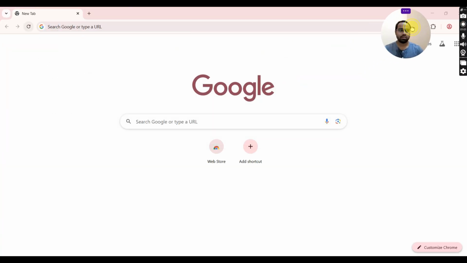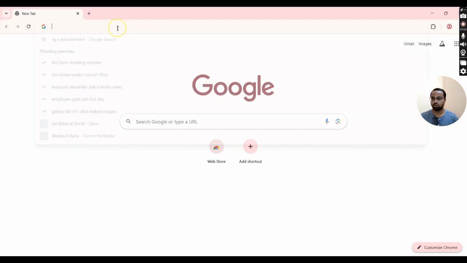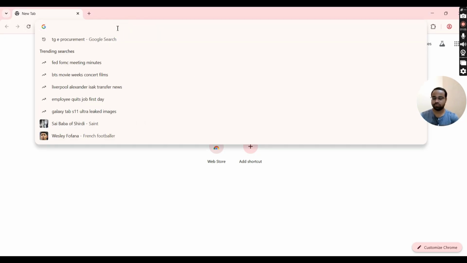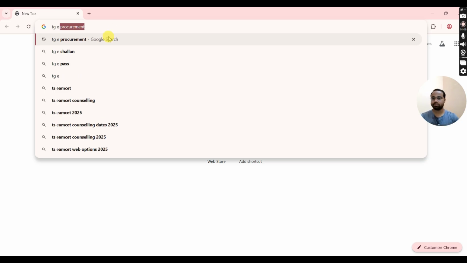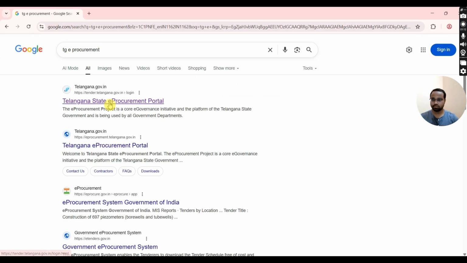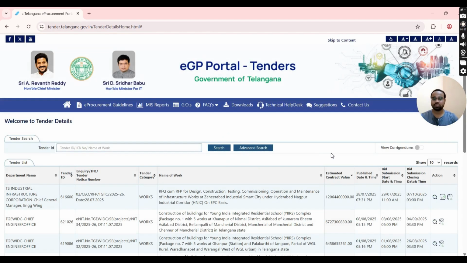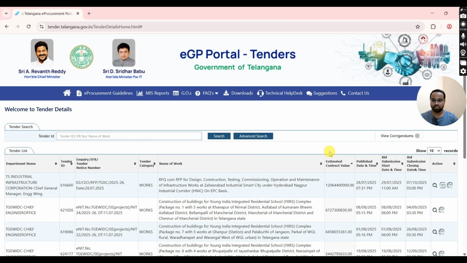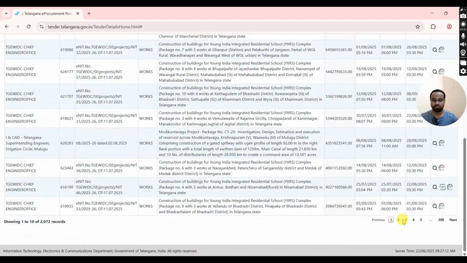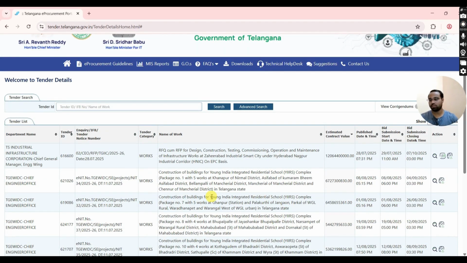First, I'm opening the Chrome browser and searching for the TG e-procurement portal, where tenders are published by the government departments. Here you can see live tenders. Below it you can see the more button. Click on it and you can visit the tender list. Here you can see all the live government department works tenders.